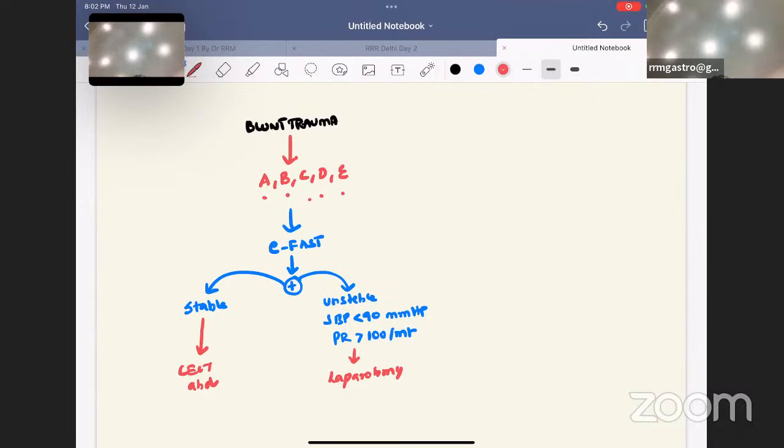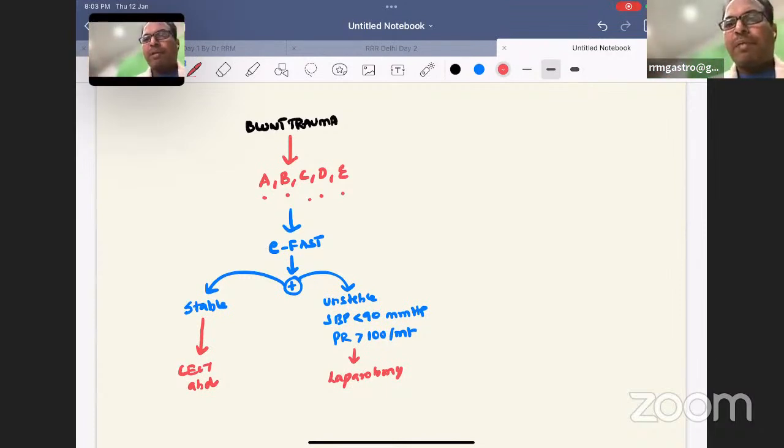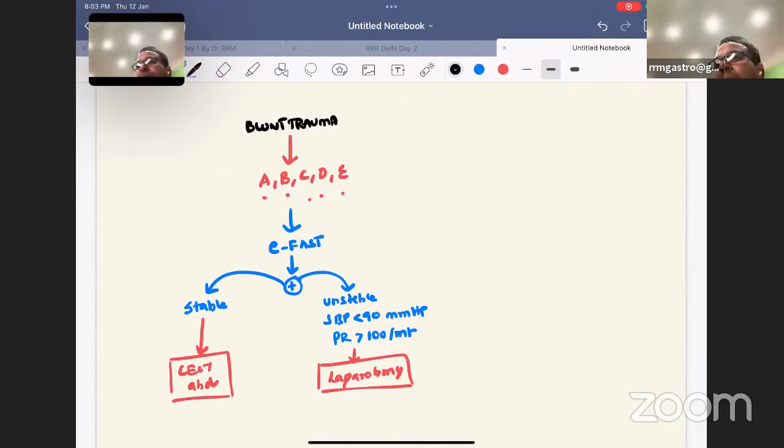So blunt trauma protocol, you should never get confused. I'm telling you, don't get confused with the protocols. Protocols will be very simplified questions. If you read it in a simplified way, definitely you'll answer all the questions. So stable patient should undergo CT abdomen. Unstable patients must undergo laparotomy. Simple. Okay. This is the first thing. So no confusion in this.